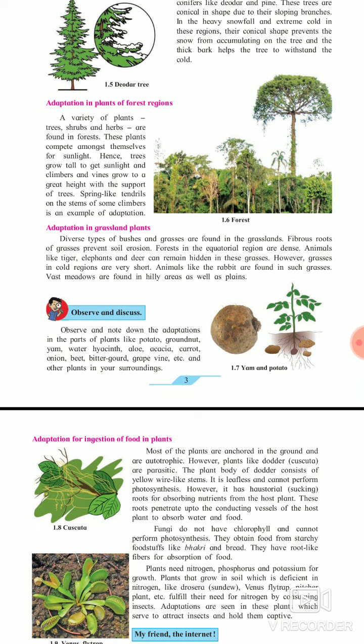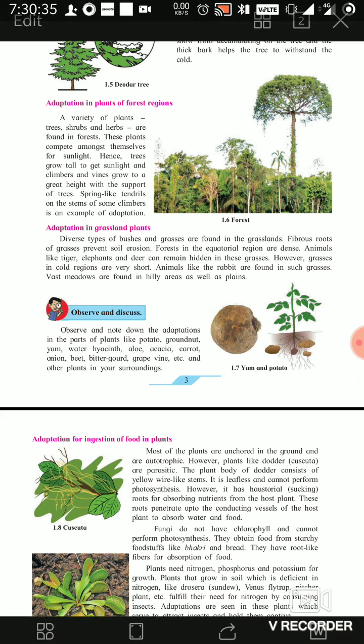Now you can see one picture is given. The question is: observe and note down the adaptation in the parts of plants like potato and groundnut, because they grow inside the earth. So what is the adaptation? The nutrients which they get inside the earth. Potato or onion is called a root vegetable because it grows at the root. Normally at the top of the tree a fruit or vegetable is there, but this is a root vegetable which grows at the root. Okay, so this is about the adaptation in plants.